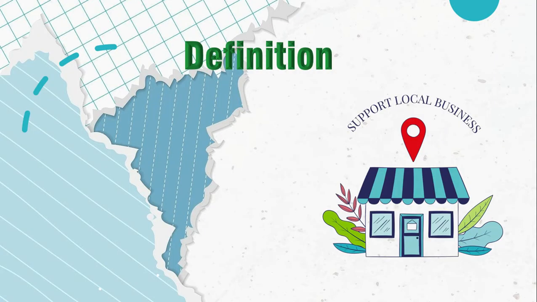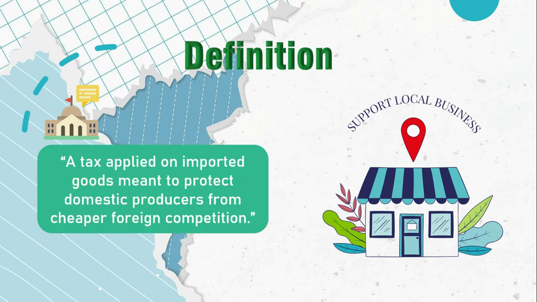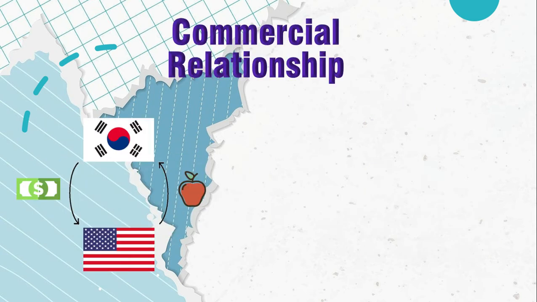Let's begin with the definition of protectionist tariffs. They are measures imposed by the government in order to protect the domestic market of its country. In other words, they protect local industries from foreign competition, which usually has cheaper foreign goods. Besides, tariffs is just another word for tax. Then, let's define protectionist tariffs as a tax applied on imported goods meant to protect domestic producers from cheaper foreign competition. Now, let's see how those tariffs affect the industry of a country.